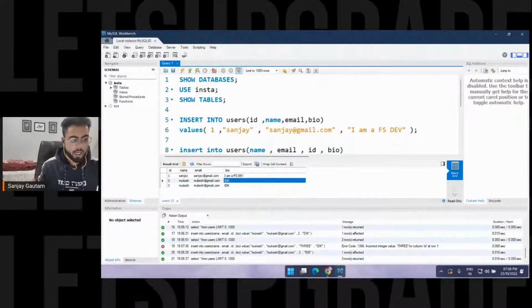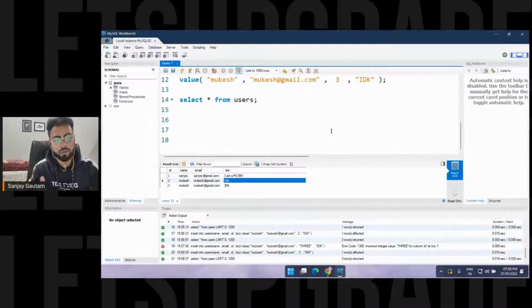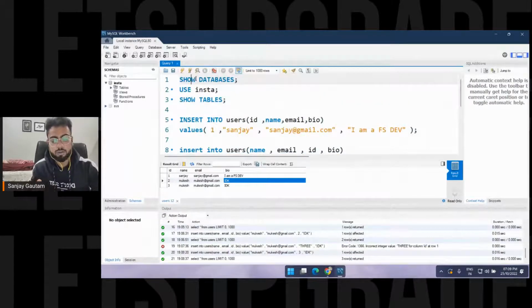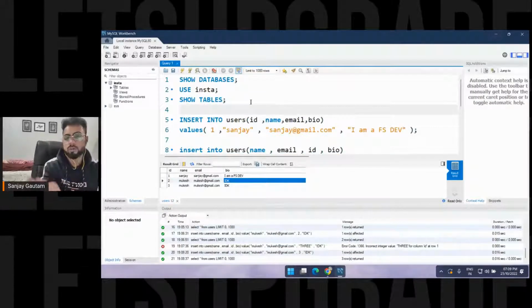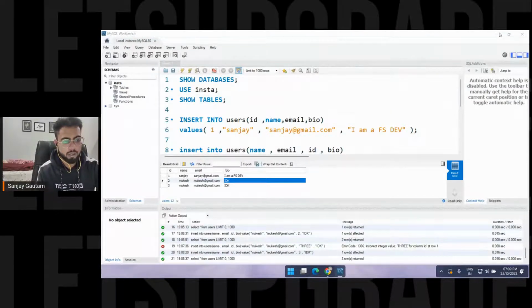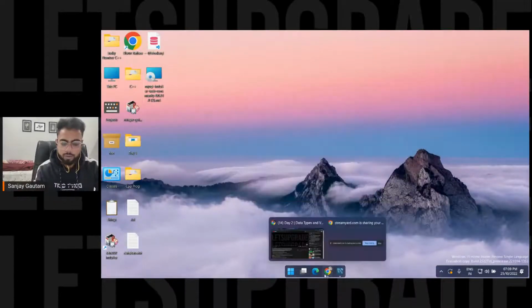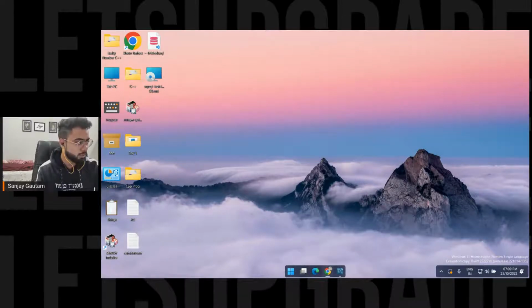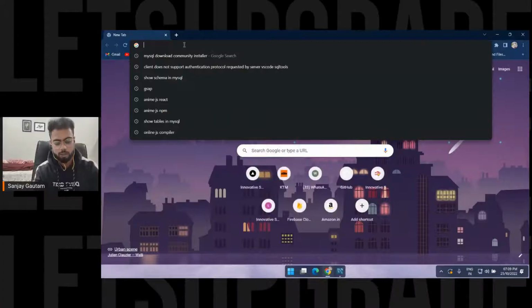Before moving to the next topic, I just want to tell you one more way by which you can use the database, use your database, like use MySQL. That's some preferred way. You can write all of your code here as well, it's not a problem. But I use VS Code, so let me cover that as well. VS Code is a code editor, one of the most popular code editors out there. So here I'm going to write my MySQL code. It's very easy to work with MySQL there.